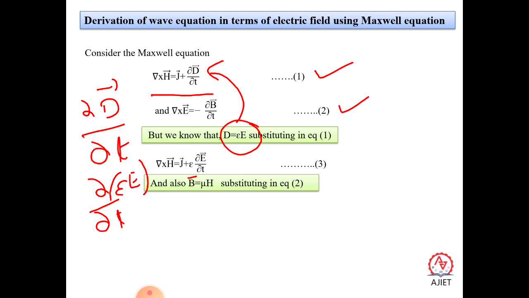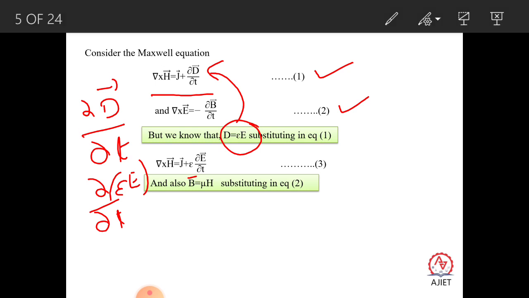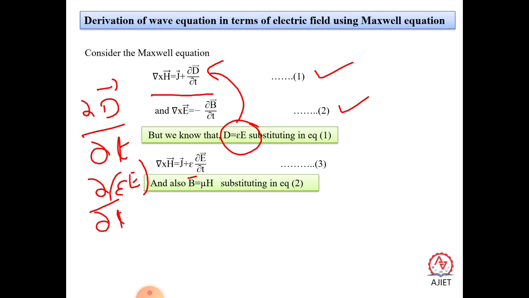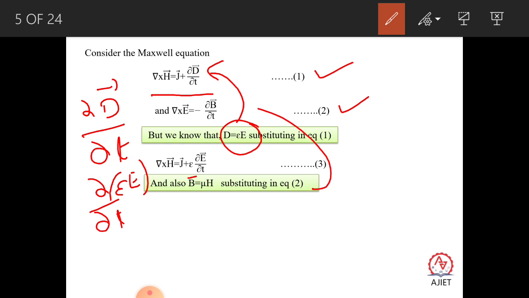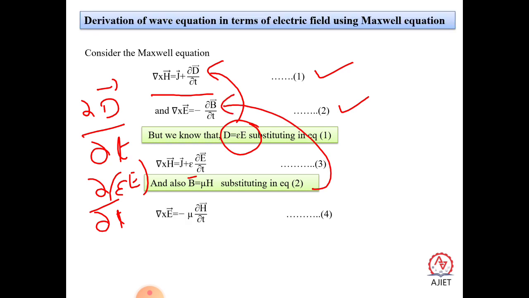Also we know that B is equal to mu H. So substituting in equation 2, you can substitute here in the place of B. The equation next reduces to del cross E is equal to minus mu into dou H by dou t. I repeat again, let us take del cross H is equal to J plus dou D by dou t, but we know D is equal to epsilon E.